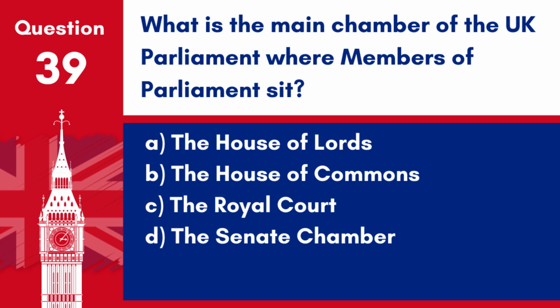Question 39. What is the main chamber of the UK Parliament where members of Parliament sit? A. The House of Lords. B. The House of Commons. C. The Royal Court. D. The Senate Chamber. Answer: B. The House of Commons. The main chamber where members of Parliament sit and debate is the House of Commons.